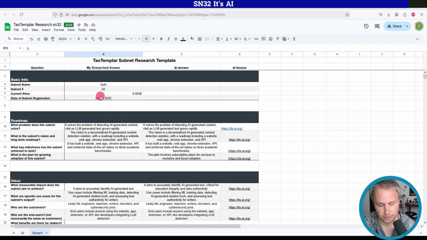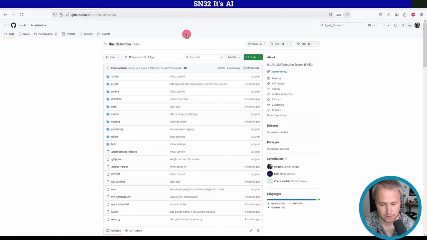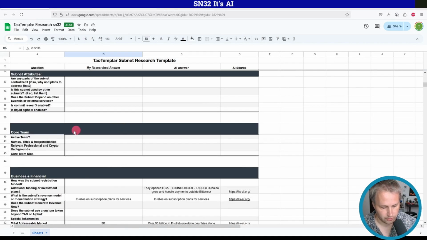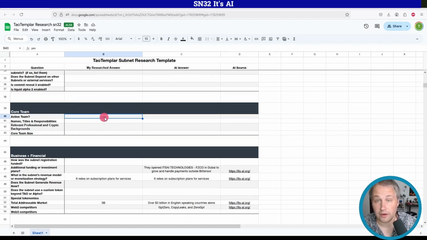Okay. There's still a little bit you got to do on your own here, like looking at the price, taking a look at the GitHub to see how active it is. Looks like there haven't been any commits in the last couple weeks here, so I'd be a little bit worried as far as if the team is active or not. Looking through their Discord here, sometimes you can find some nuggets of wisdom. The subnet owner is talking about their payment support release. So yeah, I'm going to put a yes here for active team. Apparently they must have been working on that, getting payments up for generating revenue here. So I would say that this one is a yes now as well.